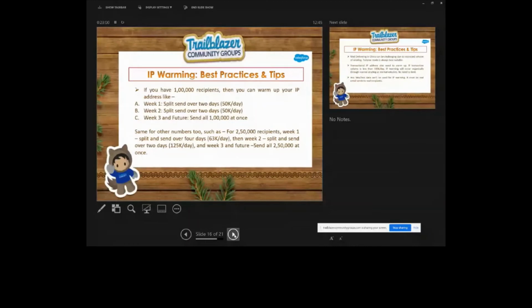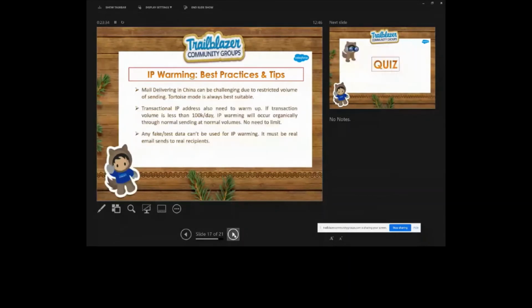For 250,000 recipients, in the first week just split and send over 4 days, 63,000 per day. Then in the second week we split and send over 2 days, 125K per day. And for the third week and in the future, we send all 250,000 at once. So this is the planning. No matter whatever digit or requirement you have, you have to understand these things, go with the planning and go with better execution. Definitely you will succeed. Next slide, Anil.